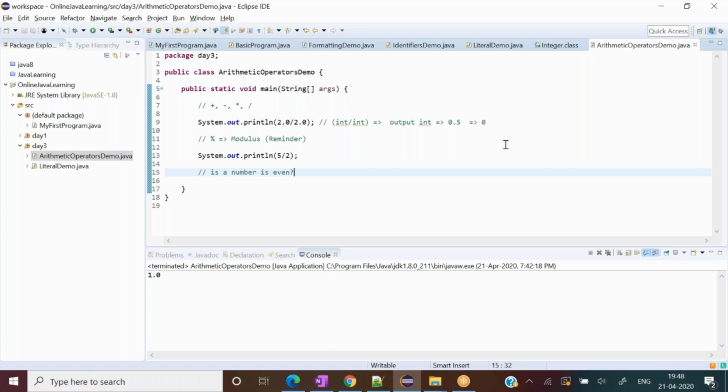So far so good. Any question? No question so far. All right, let's move on with the other rule.